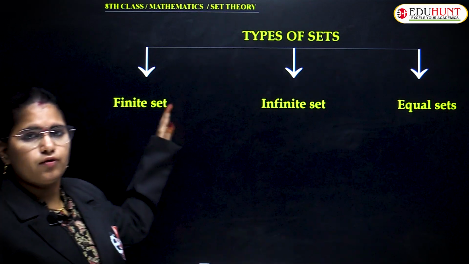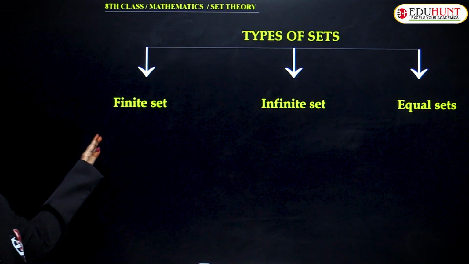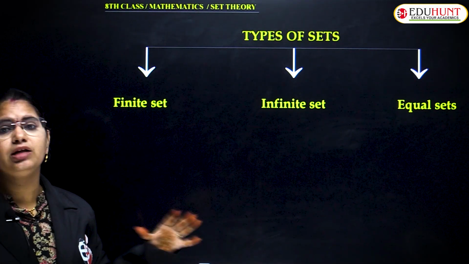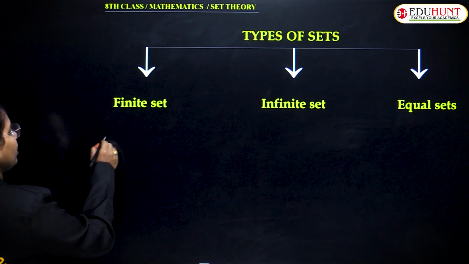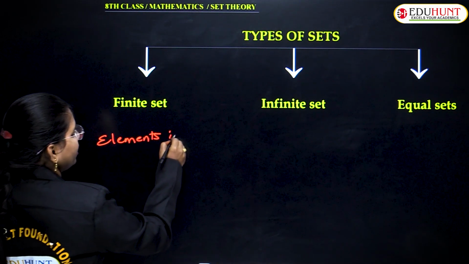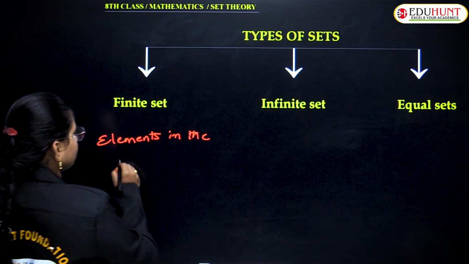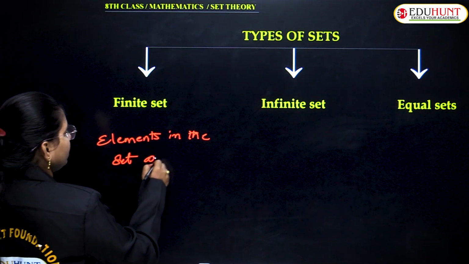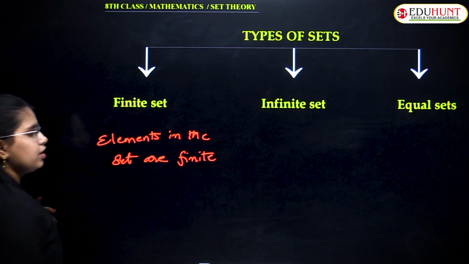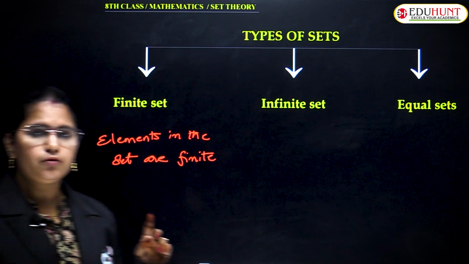Starting with the finite set, the name itself clearly tells you that the number of elements in the set is finite.